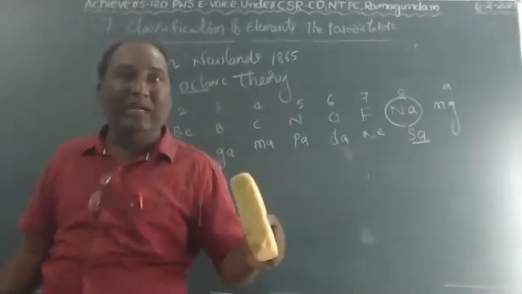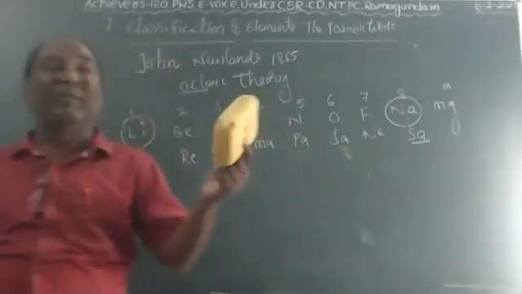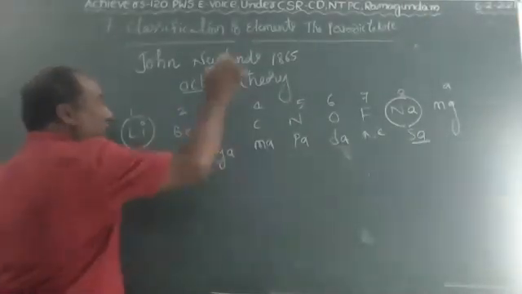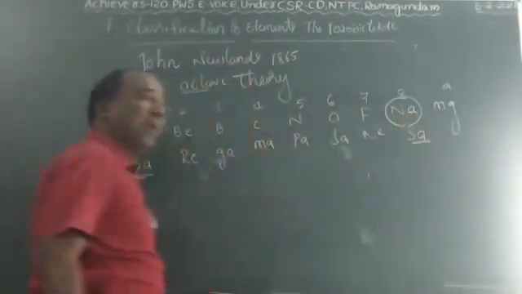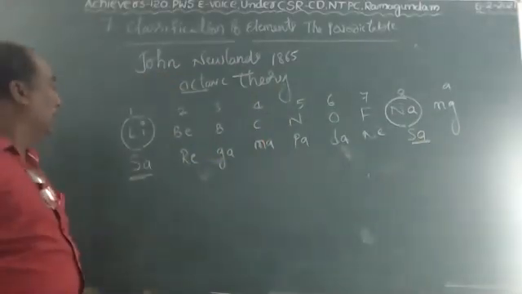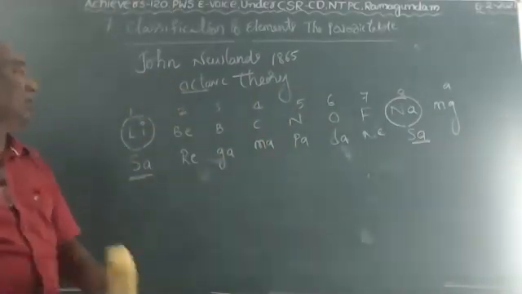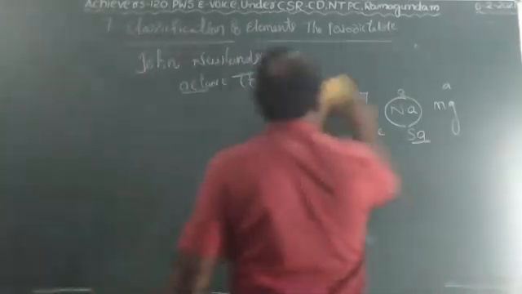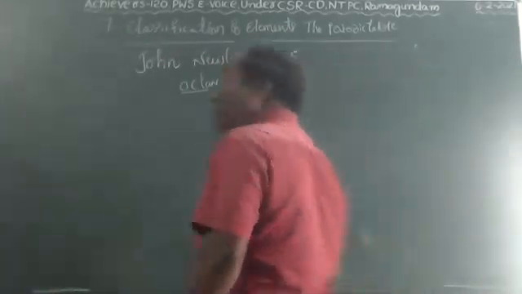John A.R. Newland arranged the elements in systematic order. In that, the first element's properties resemble the eighth element's properties. So this is called Newland's octave theory. And Newland assigned atomic numbers to the elements.